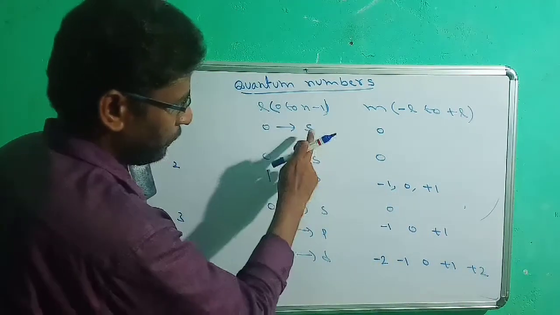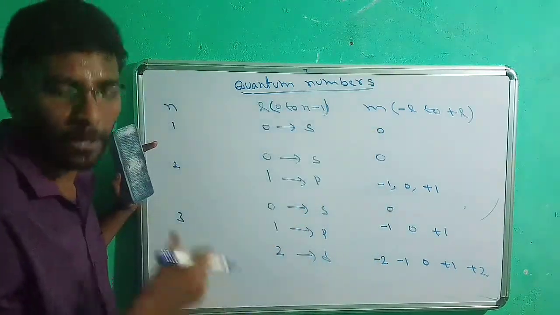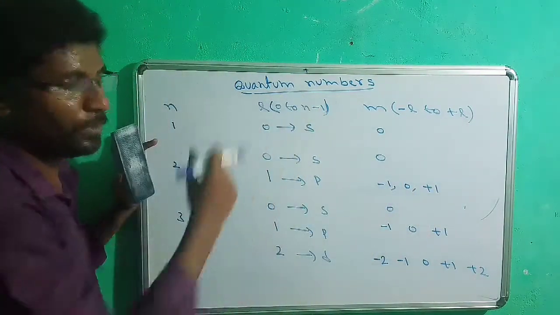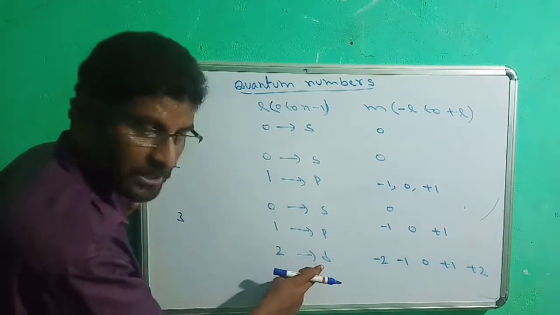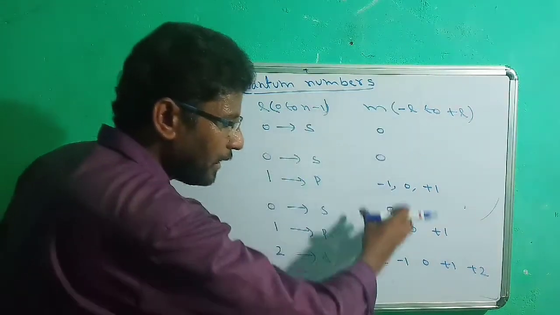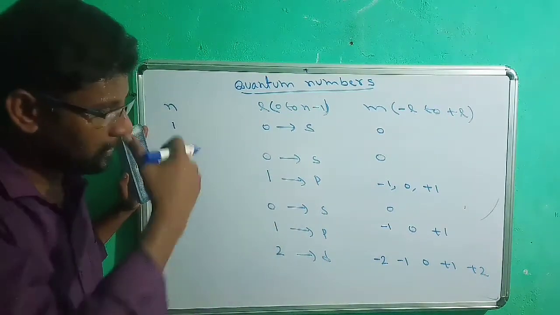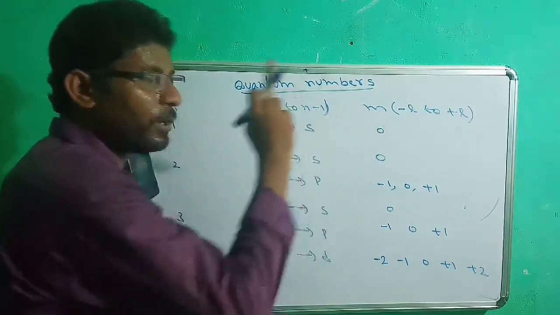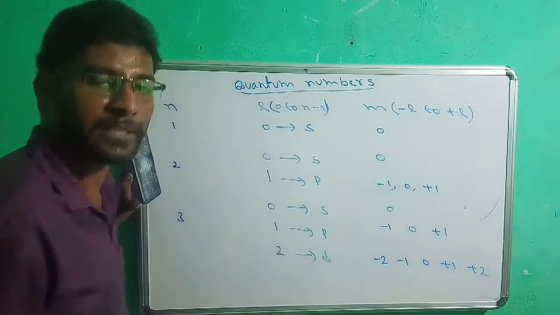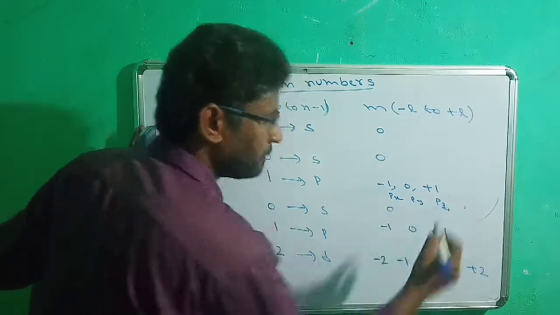See here. For any s subshell, there is only one value possible as an m value. But for a p subshell, there are 3 values possible for the magnetic quantum number. And for a d subshell, there are 5 values possible for the magnetic quantum number. So simply, the magnetic quantum number represents the number of orbitals that exist for a subshell. For an s subshell, there must be only one orbital. For a p subshell, there must be 3 orbitals. These 3 orbitals we can write as Px, Py and Pz.